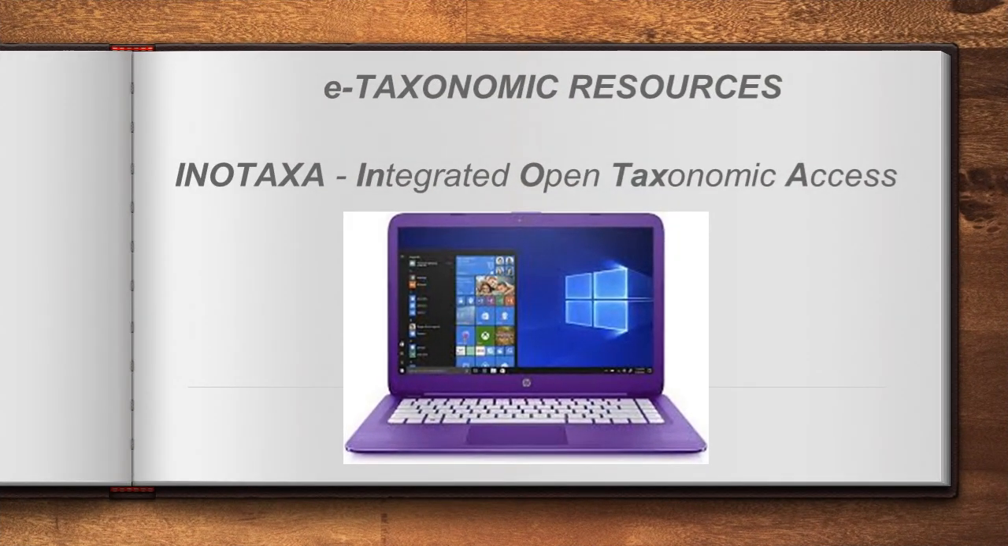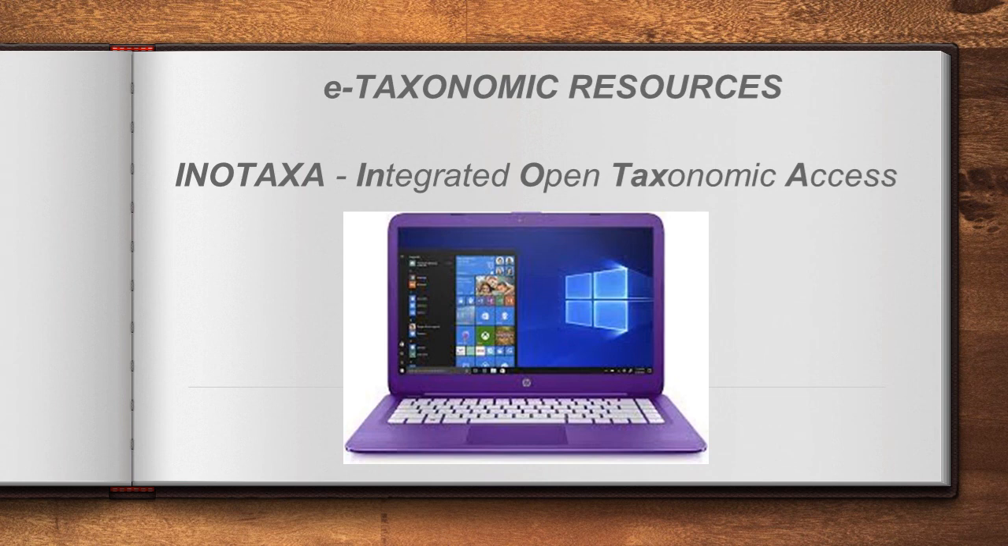Next, e-taxonomical resources means the databases we can collect from the internet or computer. That is one of these methods. They said it is iNOTAXA, that means integrated open taxonomic access, which is based in London actually. A lot of information or data we are able to collect from this resource. One example is iNOTAXA. Is it clear? Hope you have understood, and now we can go for some assignments.